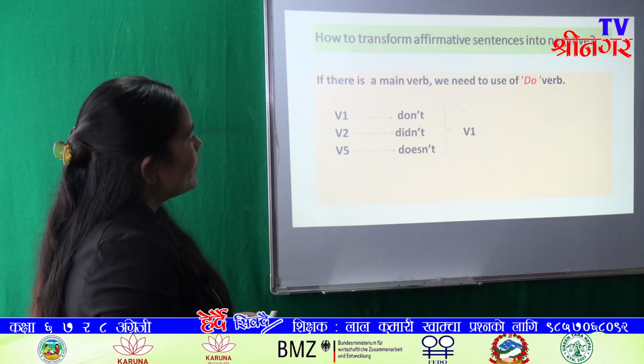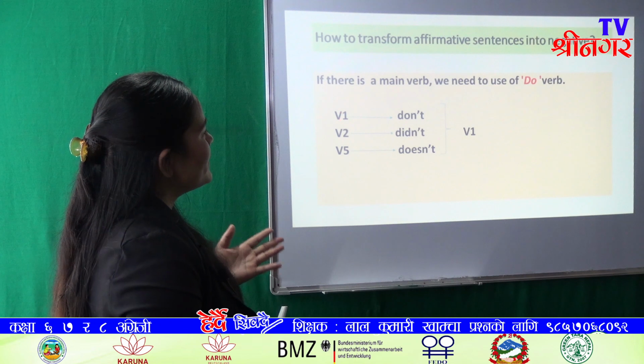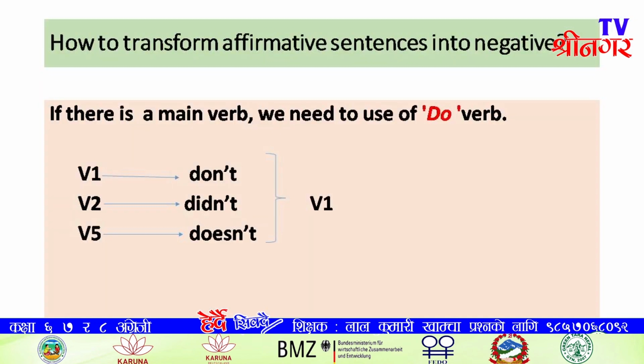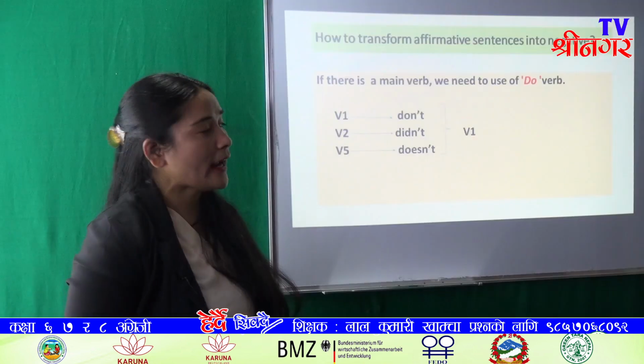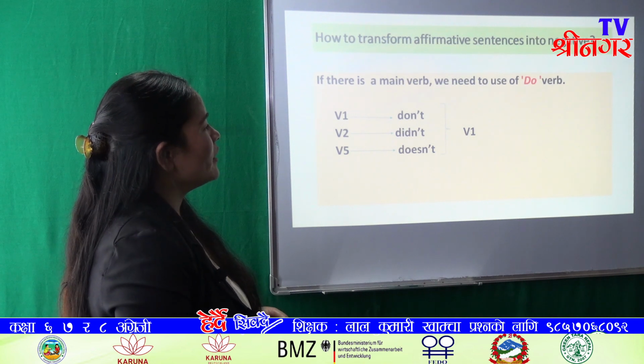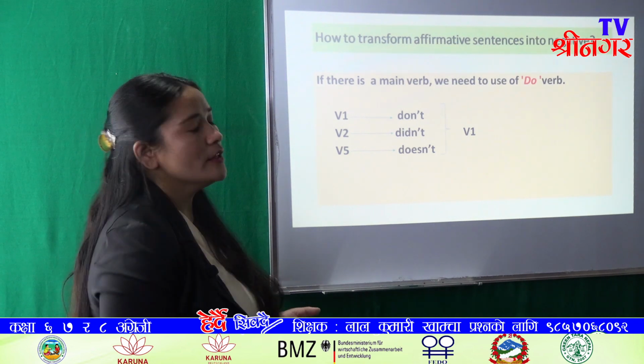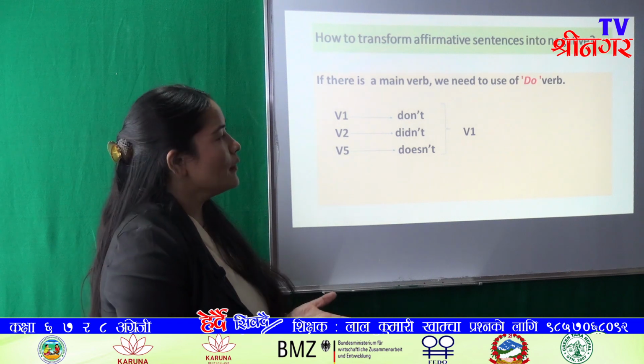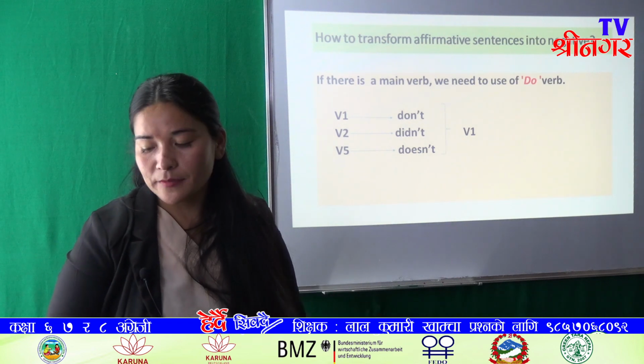So if the main verb is verb 1, we have to add don't to make it negative, and if the main verb is verb 2, we have to use did not, and if the main verb is verb 5, we have to use doesn't. And after using do not, does not, did not, we have to change the main verb into verb 1. Okay.